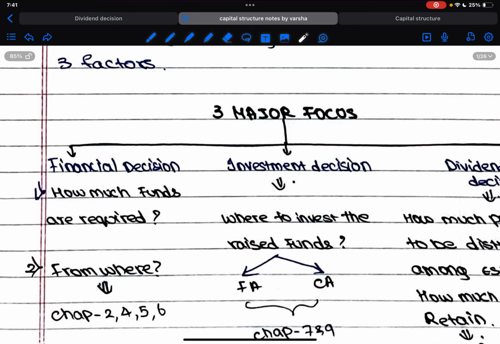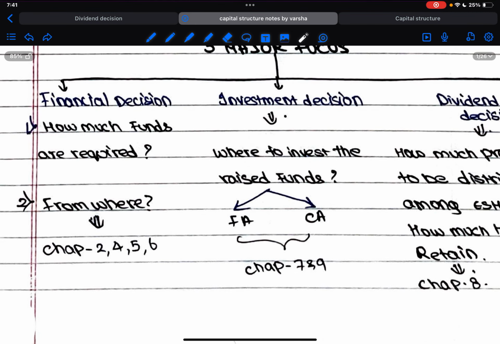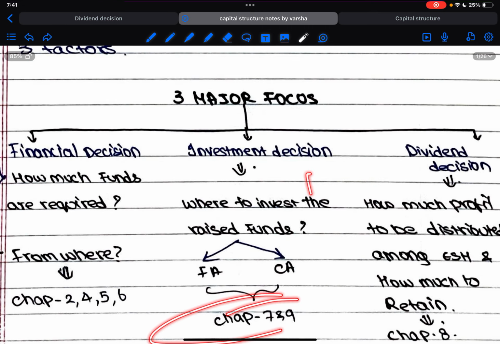Okay. Now, next comes investment decision. Where to invest? What is the amount of investment that I should make? Is it a fixed asset? Is it a current asset? So what should the investment be? So this is dealt with in chapter number 7 and 9.